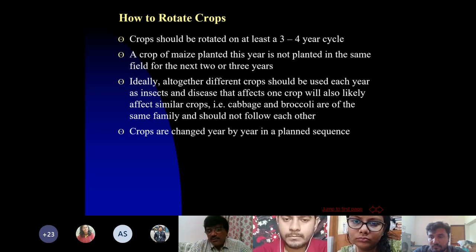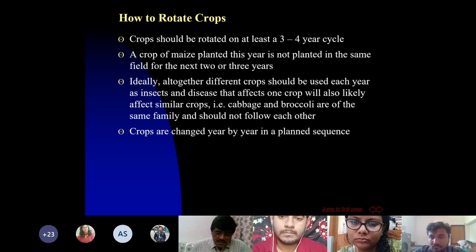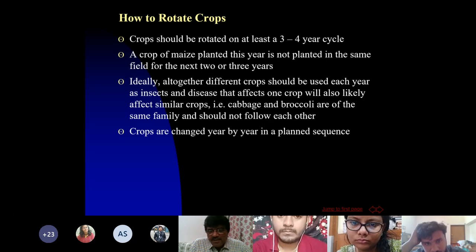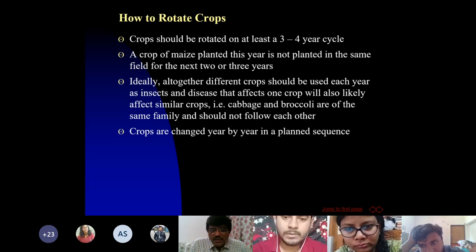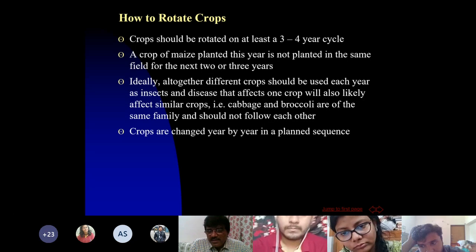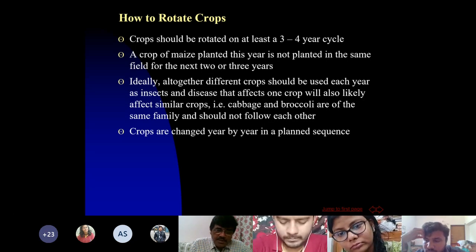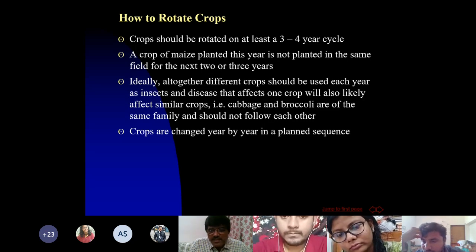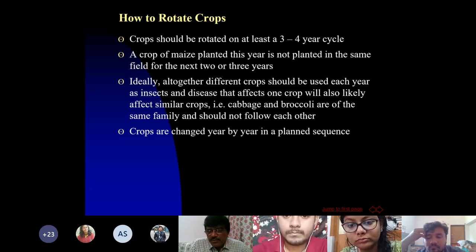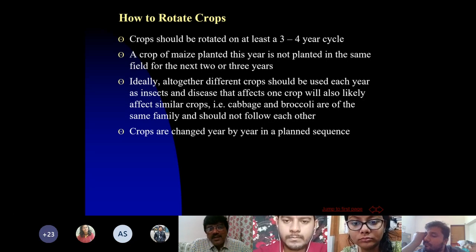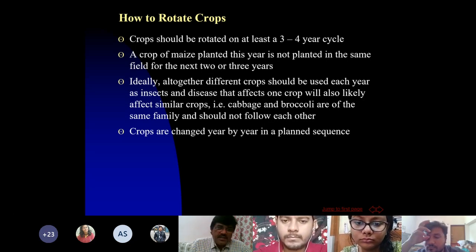Now, the question comes how to rotate the crop. What principles should be followed? I think agronomy students understand that a leguminous crop should be taken after a non-legume crop. Less water requiring crops should be taken after more water requiring crops. Crops of the same family should not be taken. These are the general principles of crop rotation. Crops which suffer from similar kinds of insect pests and diseases should not follow each other. So that is how some principles of crop rotations are there.